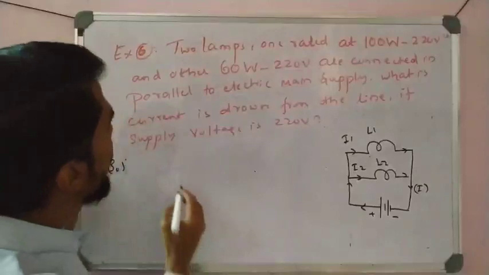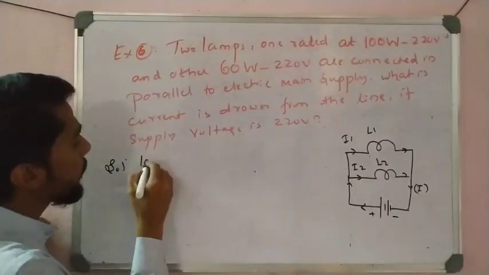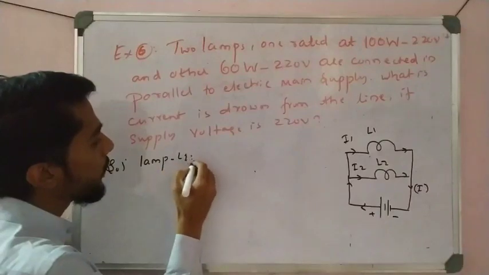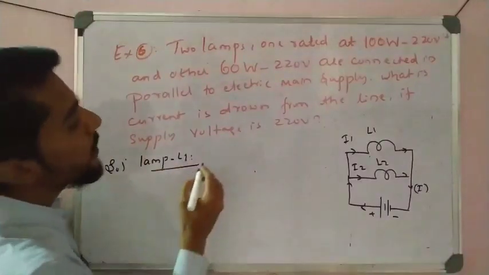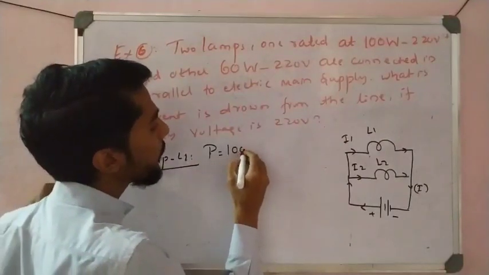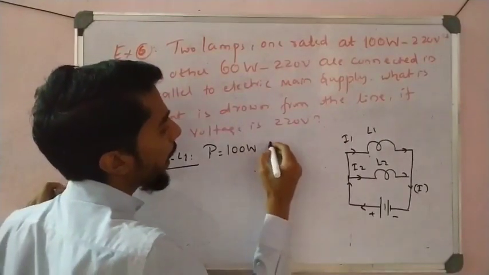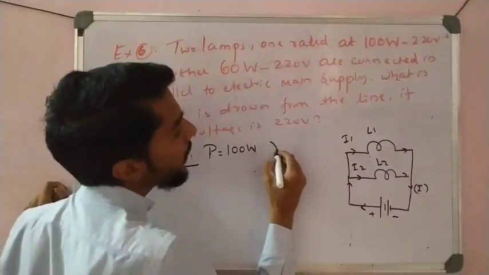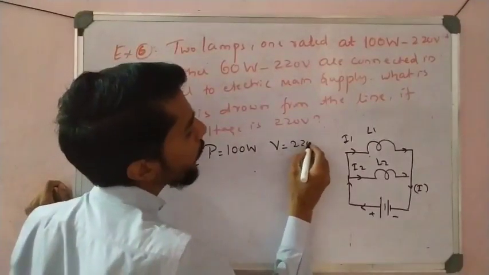So students, see here, lamp number 1, lamp L1. For lamp 1, power is given, power is equal to 100 watt, and voltage is equal to 220 volt.